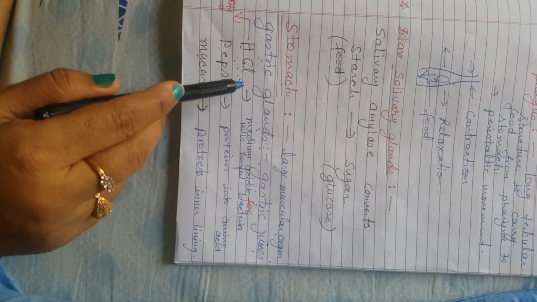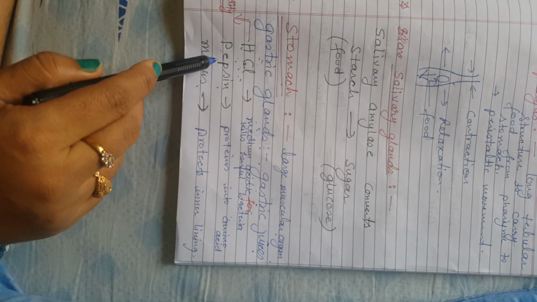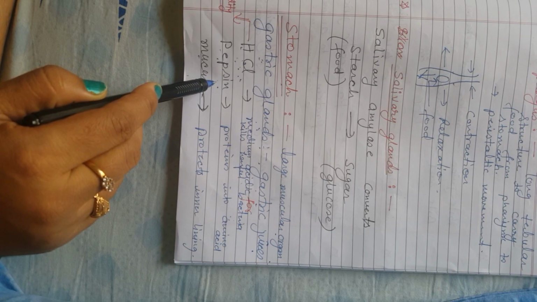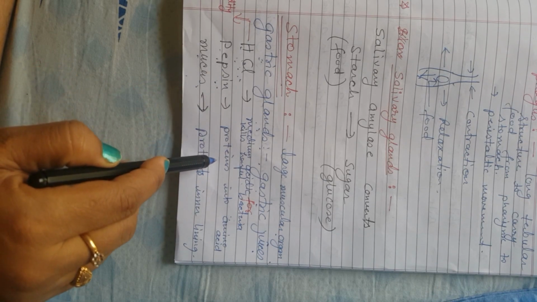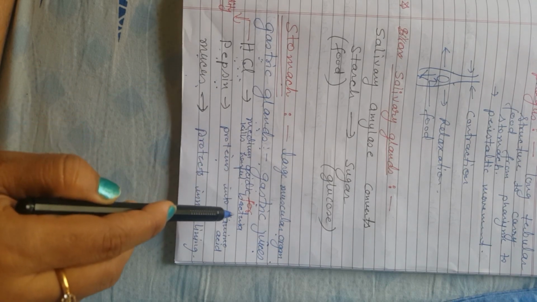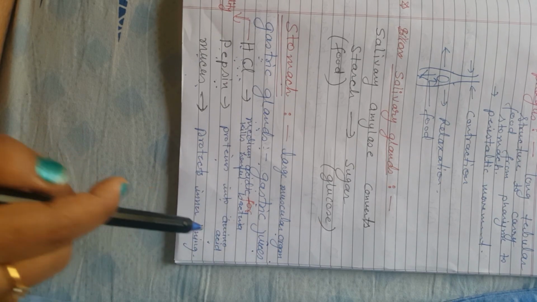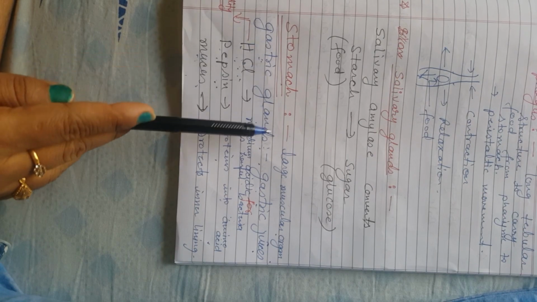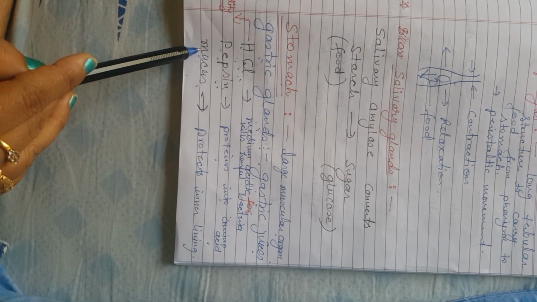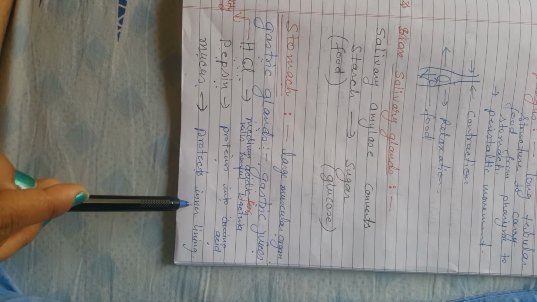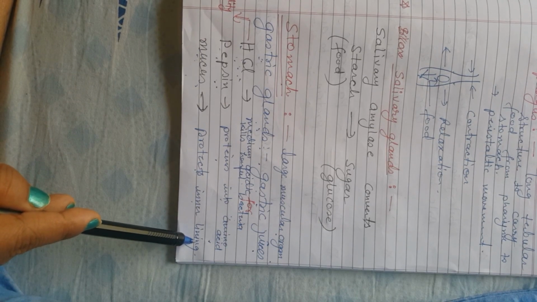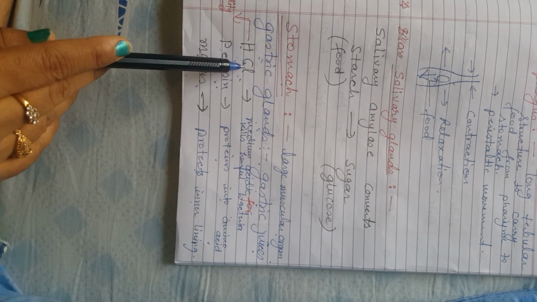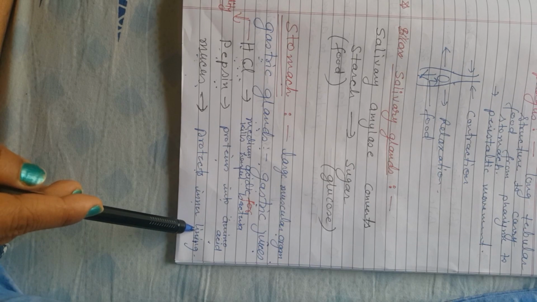Then there is another enzyme which is pepsin. Pepsin converts the proteins present in the food into amino acids. Another juice which is secreted by the gastric glands is mucus. Mucus protects the inner lining of the stomach because there is HCl. So HCl can harm the inner lining of the stomach.